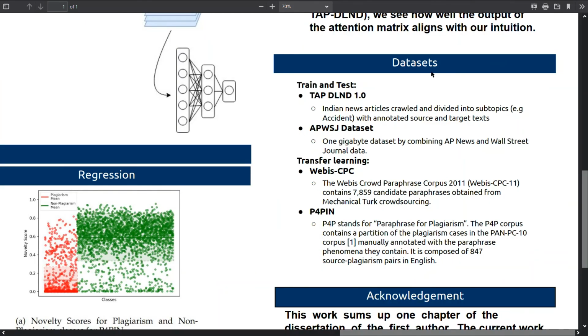The datasets that we used to experiment with our model were primarily news datasets for training and testing over classification, and we used several other datasets for transfer learning tasks.